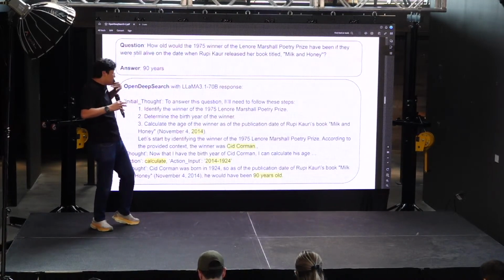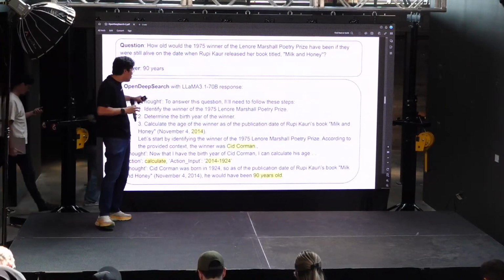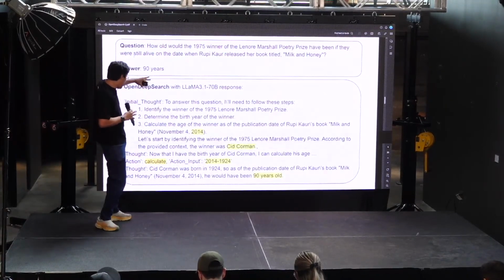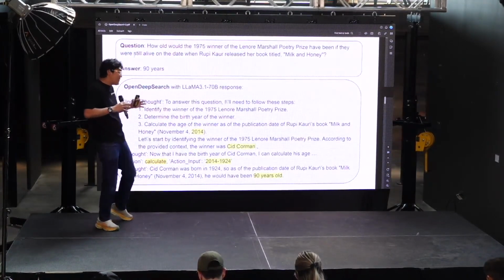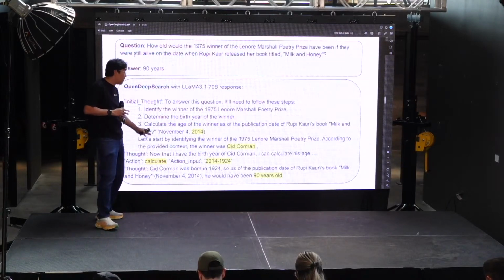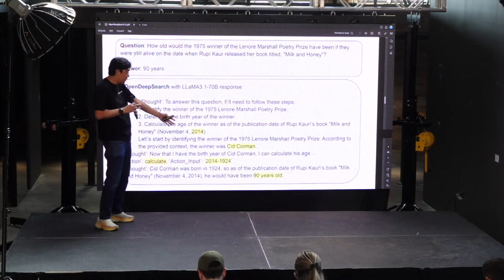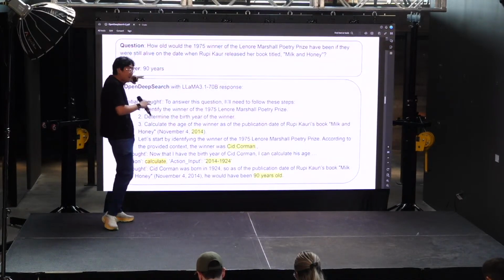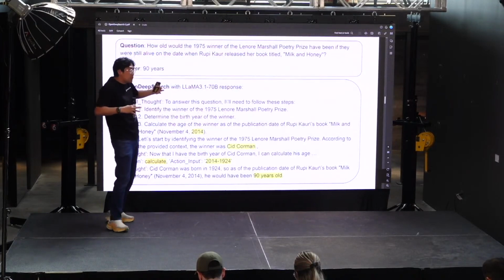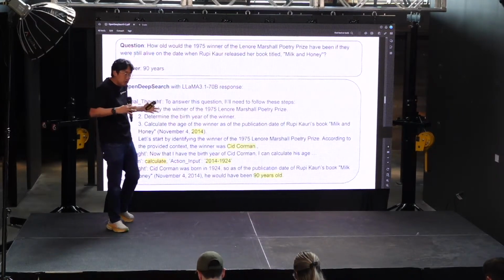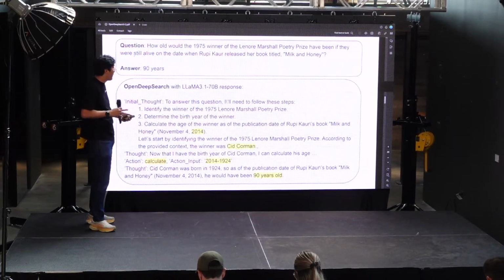Our search engine will give you the right information, who the winner is and what the birth year is. And as I said, it calls a calculator to calculate the difference to get how old that person would be, which is 90 years. Because separating out these two tasks makes it much more coherent for these reasoning models to get the right answer.